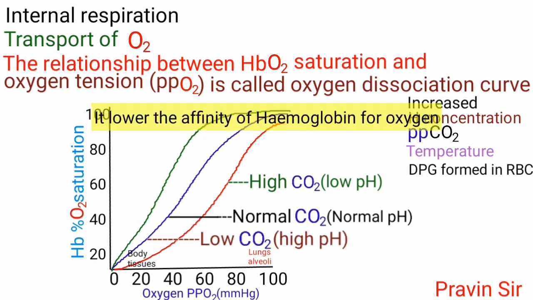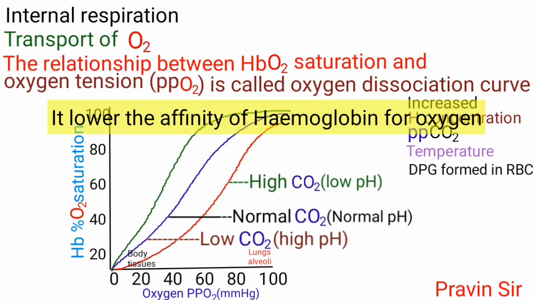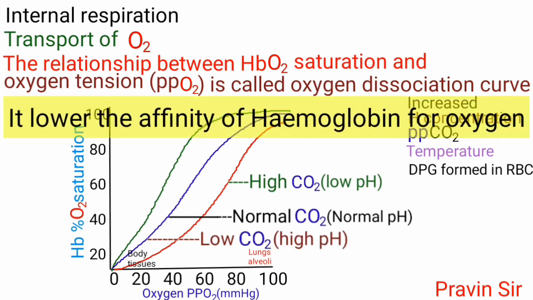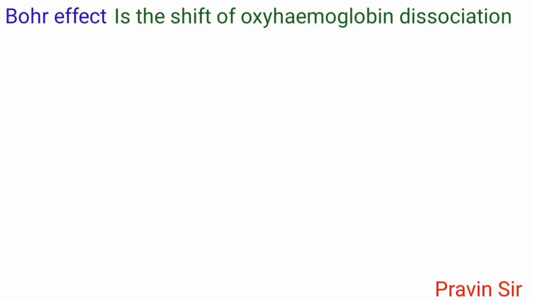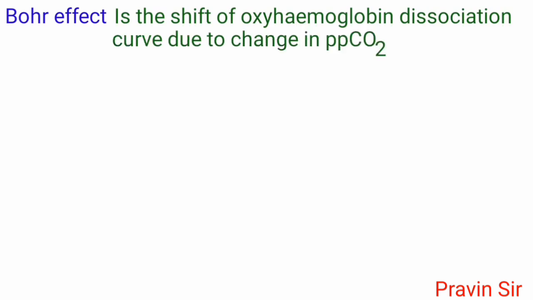It lowers the affinity of hemoglobin for oxygen. Bohr's effect is the shift of the oxyhemoglobin dissociation curve due to change in partial pressure of carbon dioxide in blood.